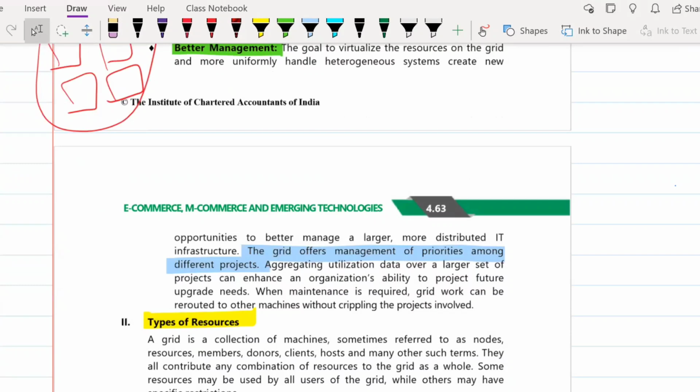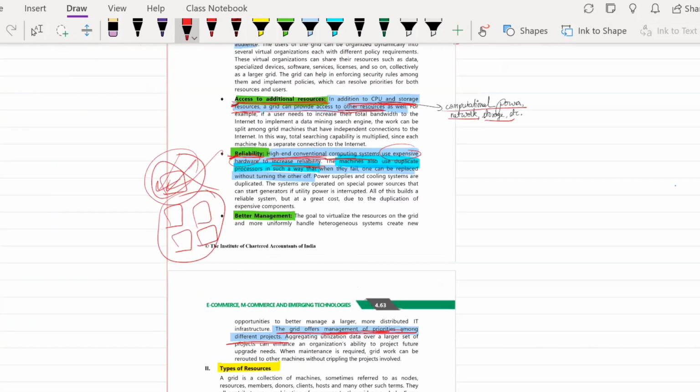Next is better management. When you are in the grid, you have a lot of resources with you. So you need to prioritize what task you have to give to which resources and how they are going to perform it. You have to decide how you are going to manage the priorities among different projects. So these are the benefits.